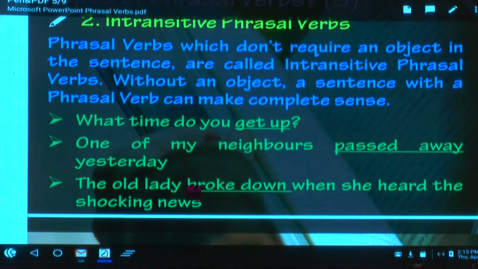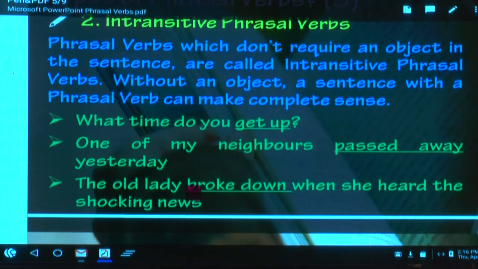Now write a few intransitive verbs. First you write go. You go to a place, it doesn't take an object. Please write go. Then you write walk. But walk, put a star mark. It can be used as a transitive verb as well as an intransitive verb. And then you write run, fall. That's what you said. Fall. Right. Fall, run, swim. Swim also intransitive. So these don't take objects.